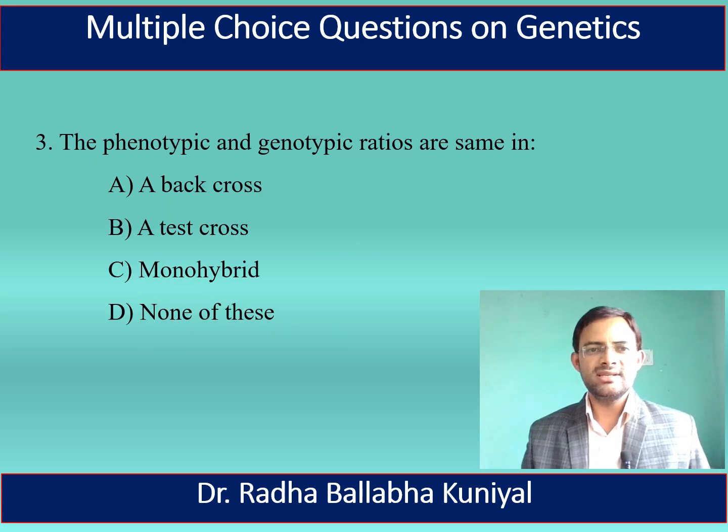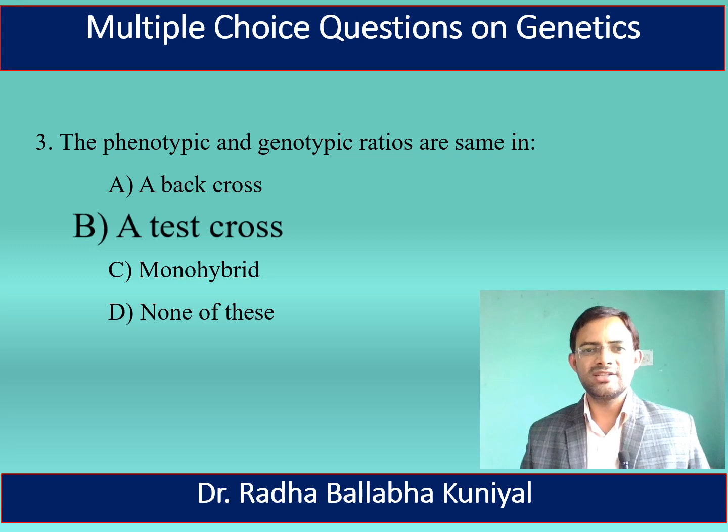The next question is, the phenotypic and genotypic ratios are same in a back cross, a test cross, monohybrid cross, or none of these. Here, the right answer is a test cross. The phenotypic and genotypic ratios are same in a test cross.